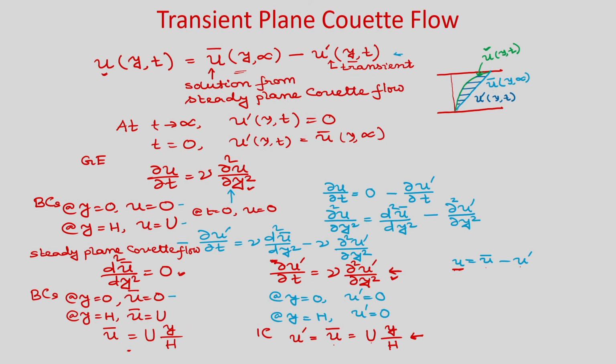Now, you check for this problem we have the solution, only we need to solve this problem using separation of variables method. Now, you check the governing equation is linear and homogeneous, and now boundary conditions we have also made homogeneous. So, this is your homogeneous direction, okay, because u prime is 0 at y is equal to 0 and y is equal to h. So, this is your homogeneous direction. So, we can use separation of variables method. Now, let us solve this tangent problem and find the velocity profile u prime,